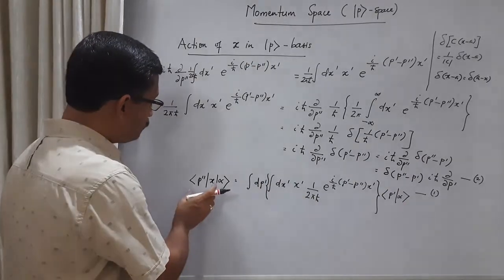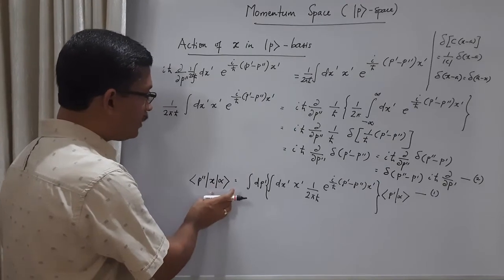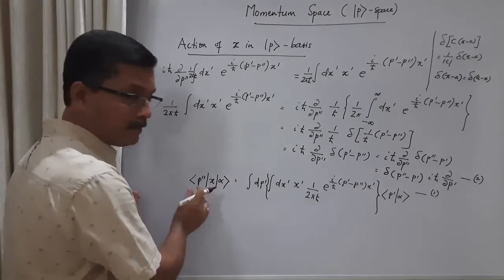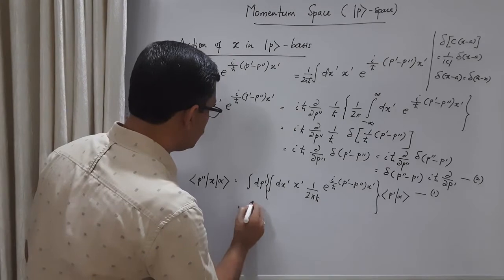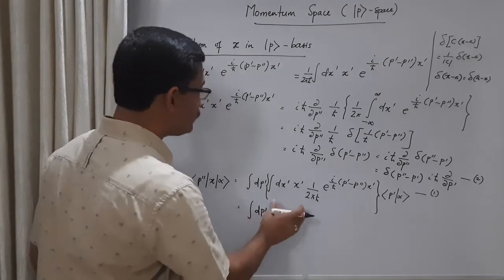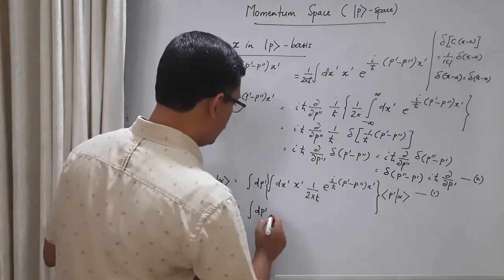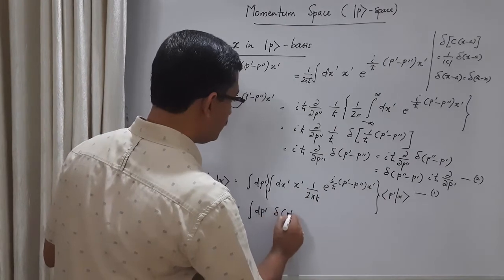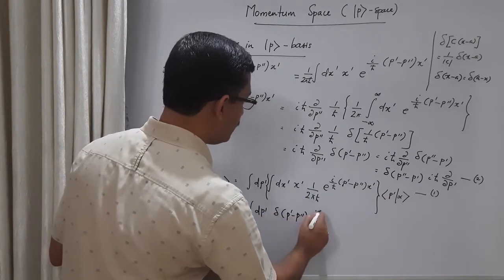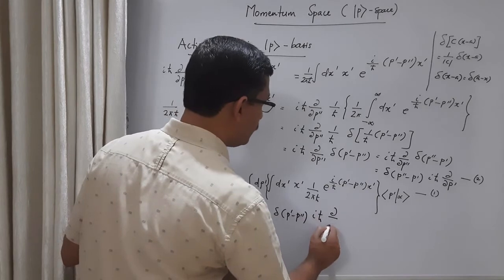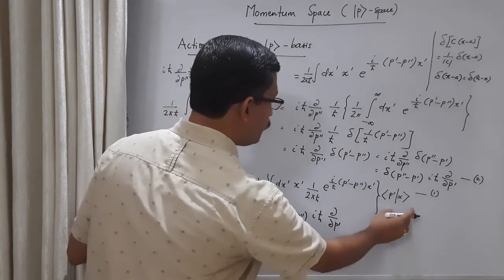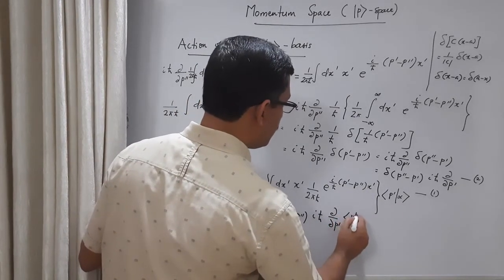So this component of x|α⟩ in the momentum basis is equal to the integral over p' of delta(p' − p'') iħ ∂/∂p' of ⟨p'|α⟩.